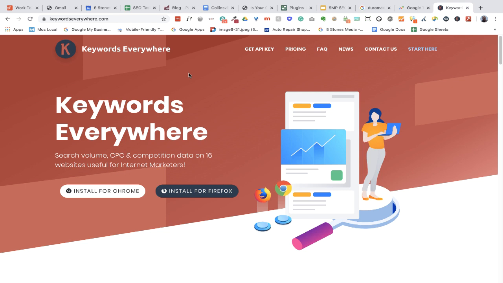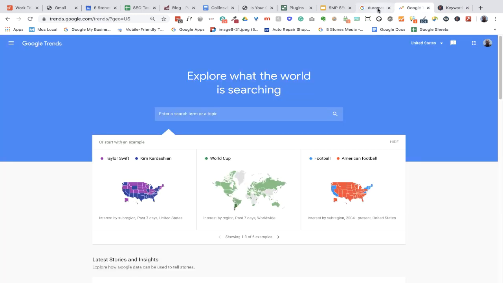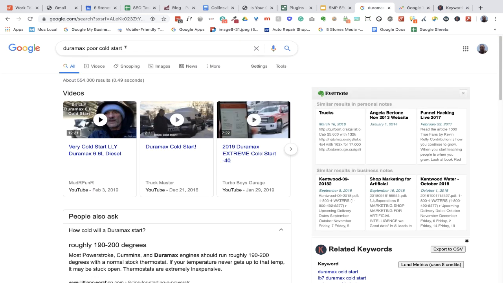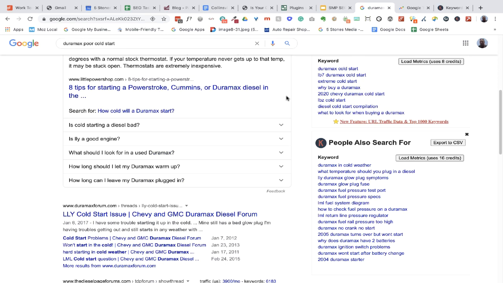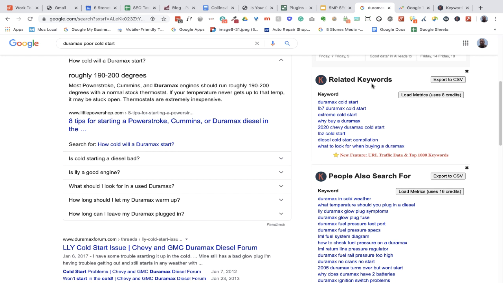For the features that I'm going to show you, it's free. They do have a paid account that will give you some more features, but you can sign up with Keywords Everywhere. You do have to go create an API key with them, which is an easy process to do, and put that into the extension that goes into your toolbar. But you'll see that I've done that same search for Duramax poor cold start, and as I scroll down over here on the right hand side, I've got this box that shows me related keywords, and I can actually export them to a CSV file.